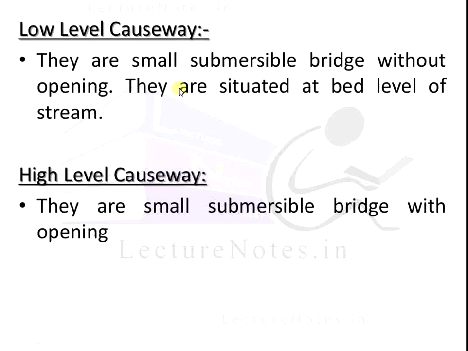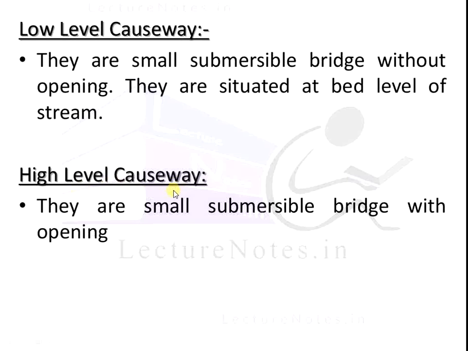There are two types of causeways. First is the low level causeway, and second is the high level causeway. First, low level causeway: these are small submersible bridges without opening. They are situated at the bed level of the stream. It is a small submersible bridge without an opening section, just situated at the bed level of the stream or river.